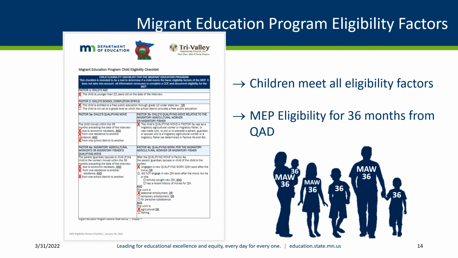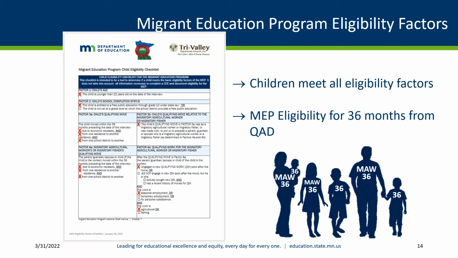The children are eligible for the Title I Migrant Education Program when they meet all of the factors. The qualifying arrival date, which is the date in which they arrive to the current school district, is good for 36 months. A migratory child who has dropped out of school is considered an out-of-school youth, or OSY.